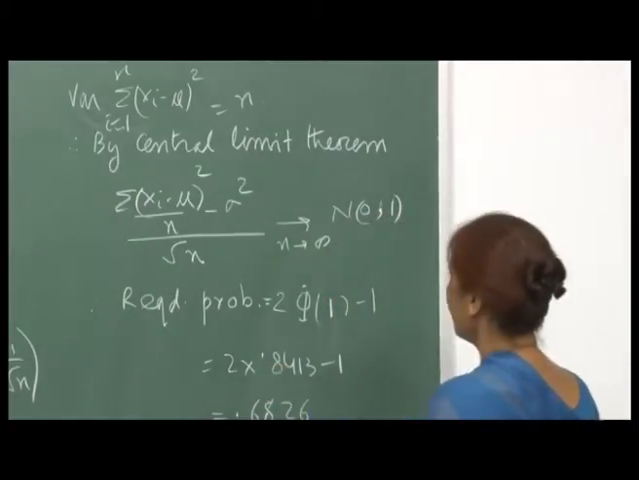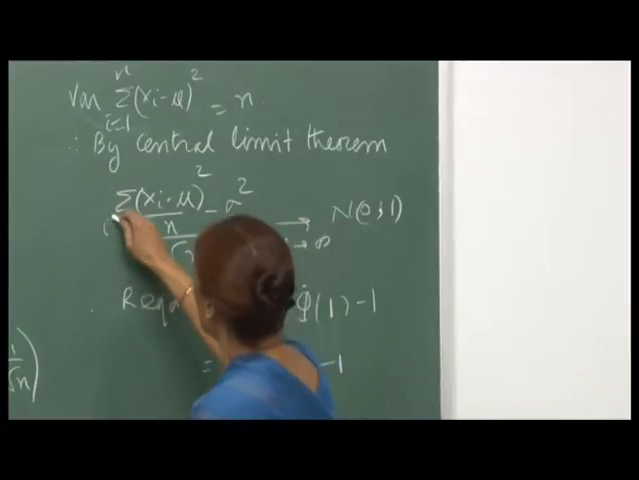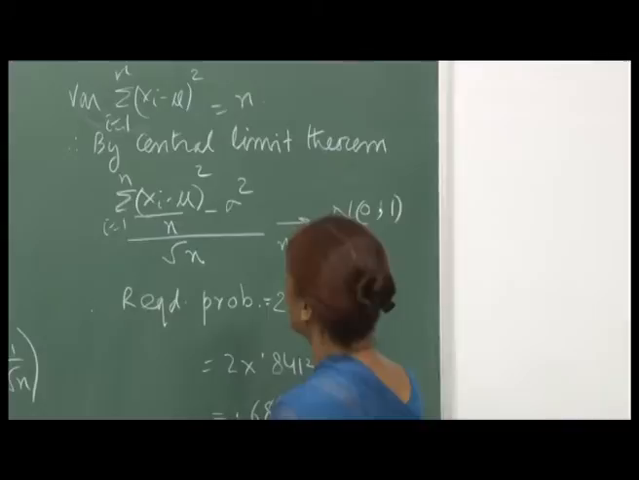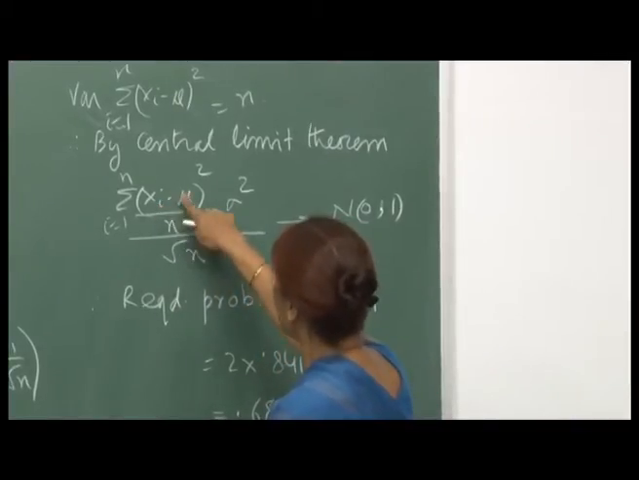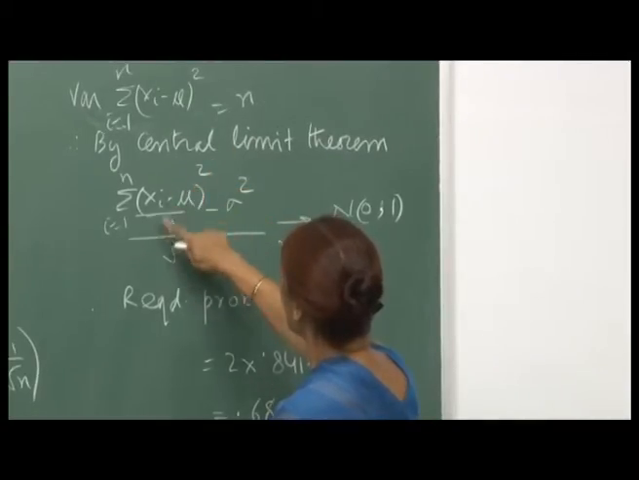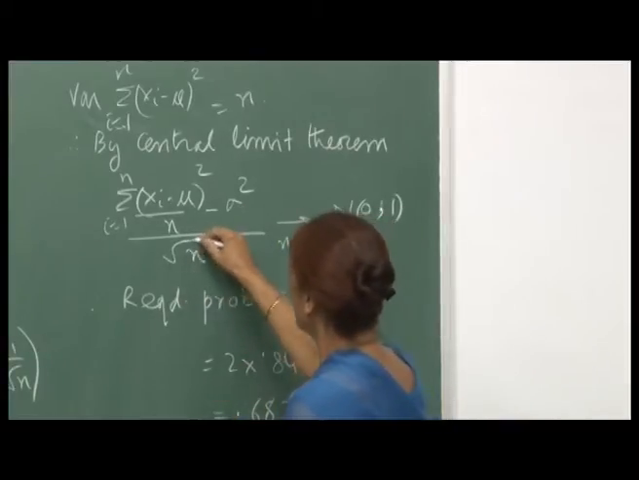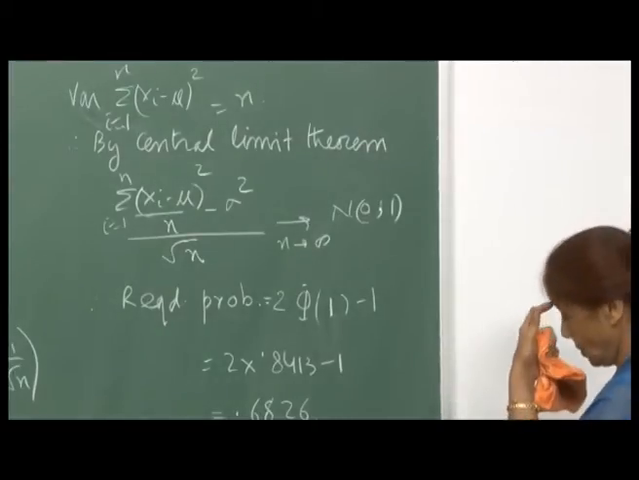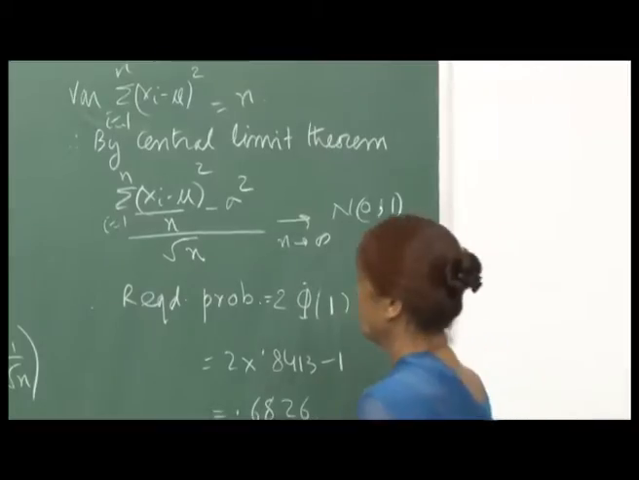So, by central limit theorem, this summation i varying from 1 to n minus n sigma square divided by root n, right, because the mean of each x i minus mu whole square is sigma square. So, then n sigma square divided by n, so the mean is sigma square. So, this goes to N(0,1) in distribution as n goes to infinity, and therefore, the required probability,